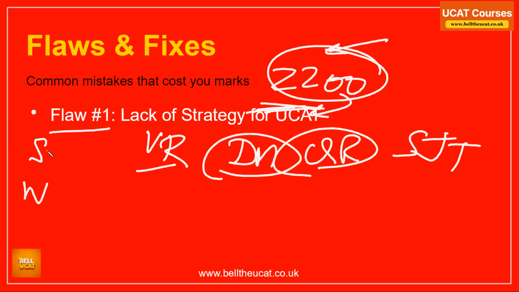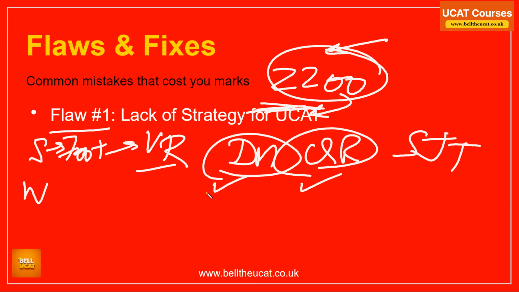When I say a strength, that strength should help you push up. Like we say, there are many ways to skin the cat or build the UCAT. If verbal reasoning is your weakness, you would say, I have around 5, 6, 7 weeks of donkey work to do to push up my verbal reasoning. I will elaborate more when we go to the flaws, mistakes and fixes. If decision-making and quant are your strength, you would say, no matter what I do, I need to get a 700 plus score in DM and a 700 plus score in QR.